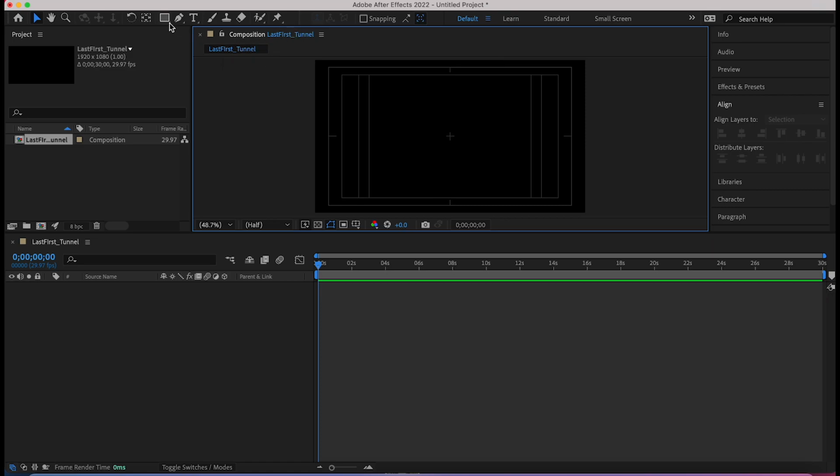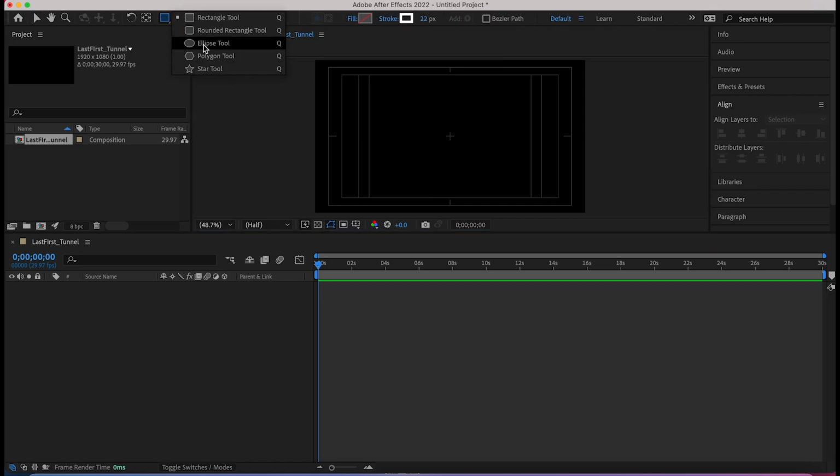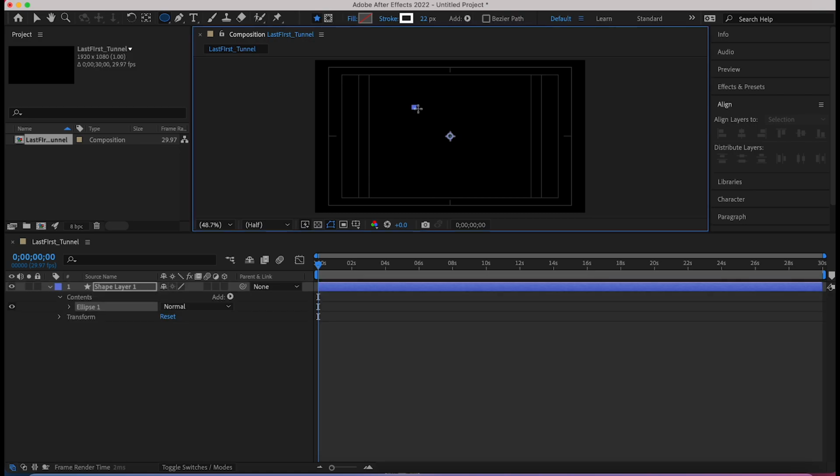The first thing you're going to do is go over into shapes, click, hold down. We're going to start with ellipses. However, you're going to be able to turn in whatever you want to for this project. If you want to do a star or a square, that's fine. This is just for the practice.